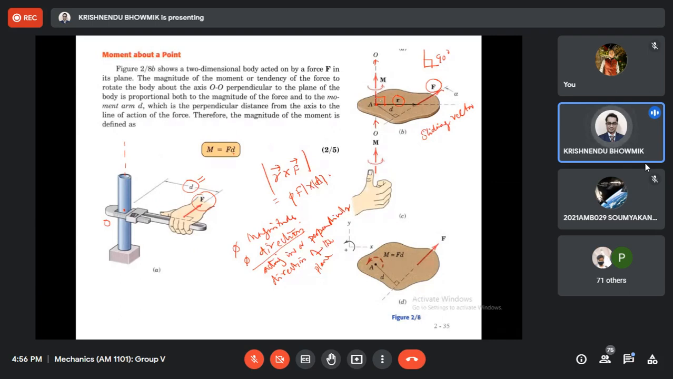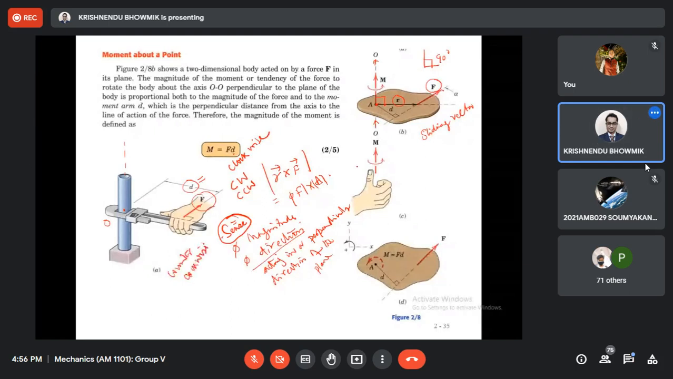Which point did you miss? It also has some sense. Magnitude, direction, yes, it is passing through that point, fine. Additionally, it is having sense. Sense means either clockwise or counterclockwise. This is called clockwise and this is called counterclockwise.